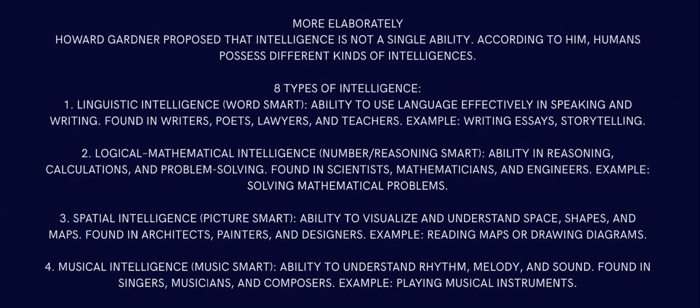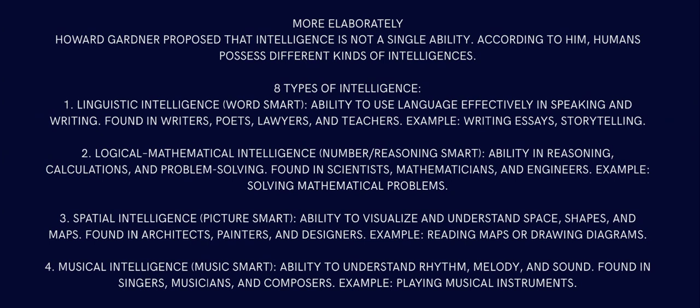Then comes logical-mathematical intelligence, that is number or reasoning smart, the ability in reasoning, calculation and problem solving, found in scientists, mathematicians, engineers. Example: solving a mathematical problem. For example, if you watch the movie Good Will Hunting, Matt Damon's character was a logical-mathematically intelligent guy. Then comes spatial intelligence, that is picture smart, the ability to visualize and understand space, shape and maps, found in architects, painters and designers.